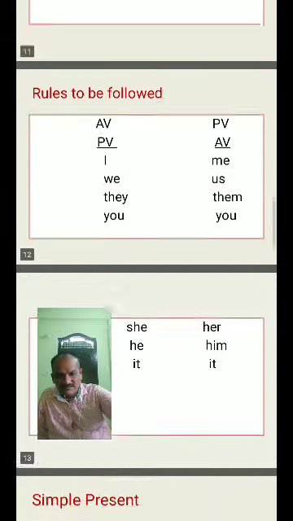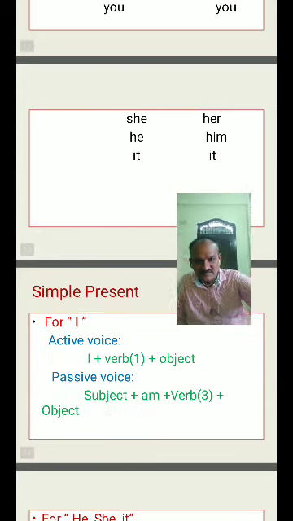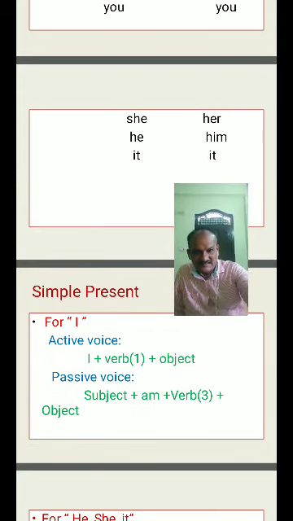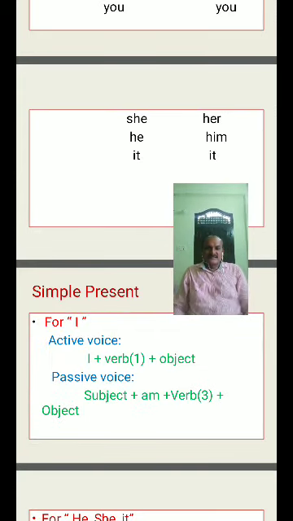Now let us discuss the simple present tense. Here in the simple present tense we have some structures for conversion rules. I gave two voices' sentence structures, person wise also: first person, second person, third person.